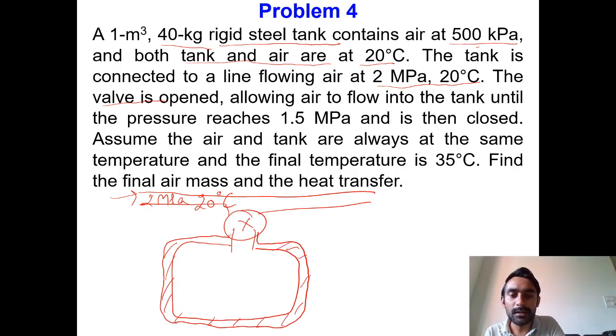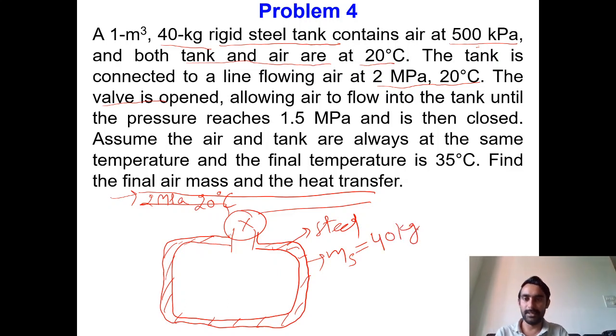The tank is made up of steel, and the mass of steel is equal to 40 kg. Apart from the steel it is having some air also inside the tank.